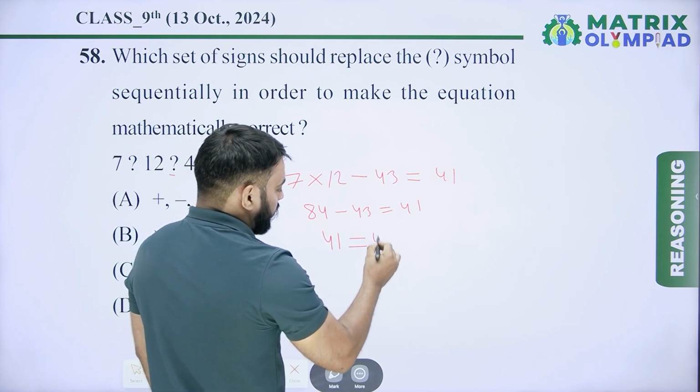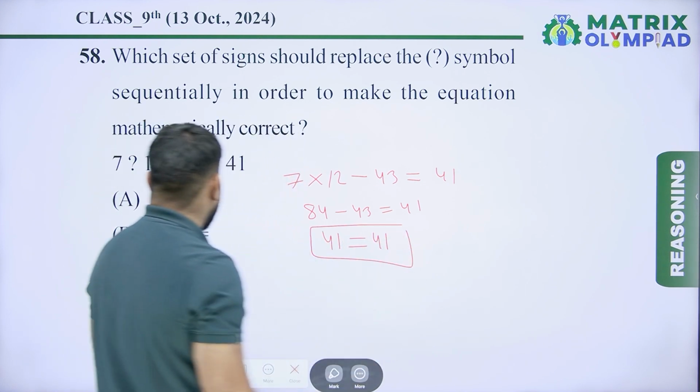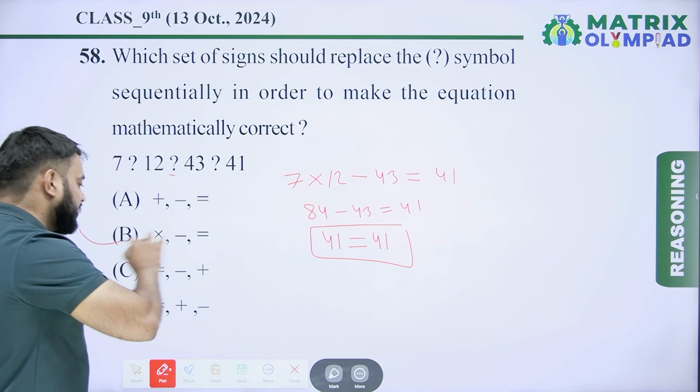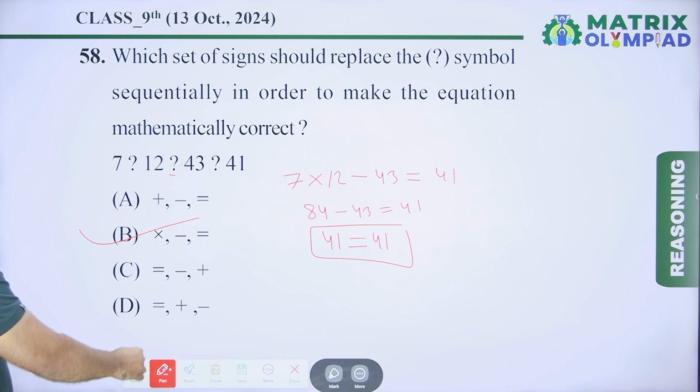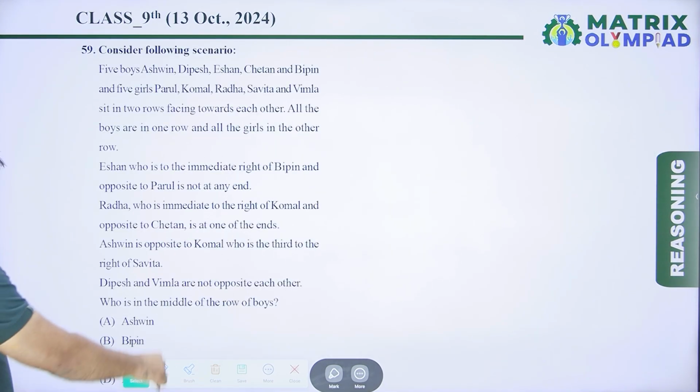Yes, 41 always equals 41. So option B is the correct option of this question. Now let's move on to the next question, question number 59.